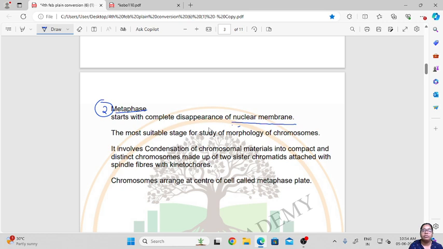It involves condensation of the chromosome material into compact and distinct chromosomes made up of 2 sister chromatids attached to a spindle fiber at the kinetochores, with chromosomes arranged at the center of the cell, which is called the metaphase plate.